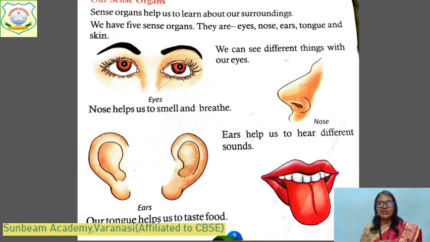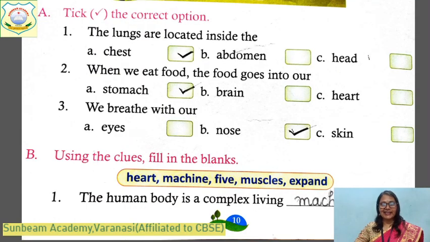Eyes help us to see different things. Nose helps us to smell and breathe. Air goes inside through the nose. Ears help us to hear different sounds. And tongue helps us to taste the food. These all are the sense organs.